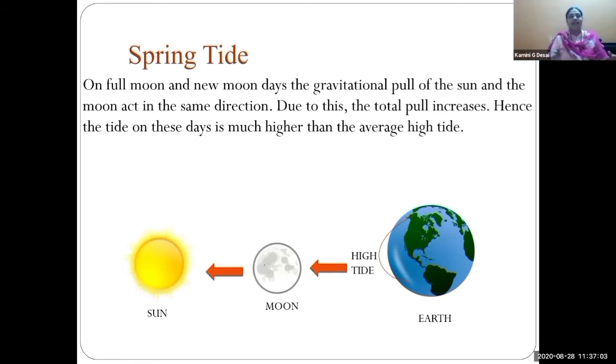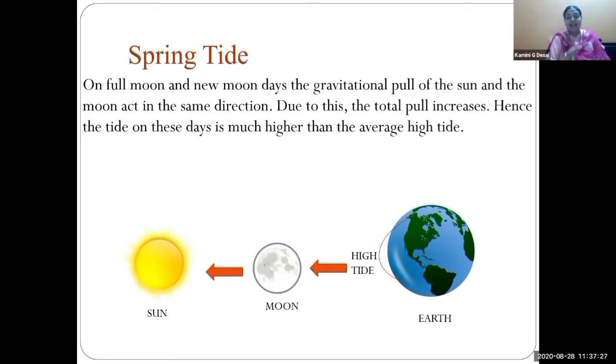See, it is a straight angle. In maths, you understand, 180 degree when they are in the same direction. And see a little red line on the earth. It is a bulge. Why do we see the bulge on the earth? Because of gravitational force, high tides are formed.